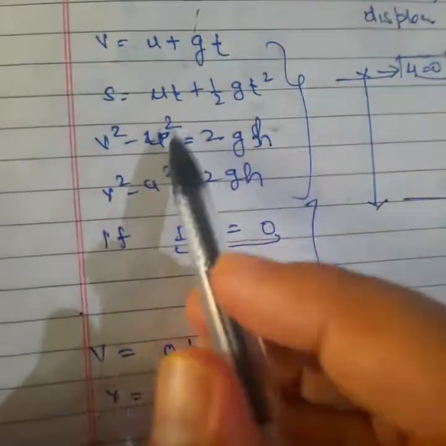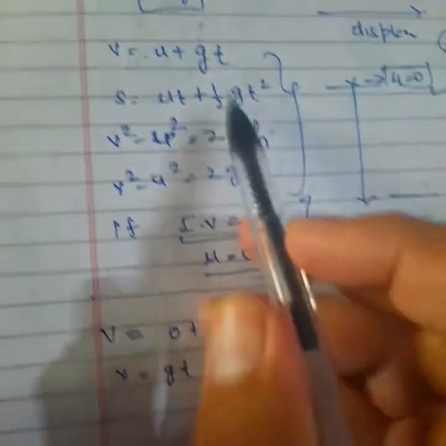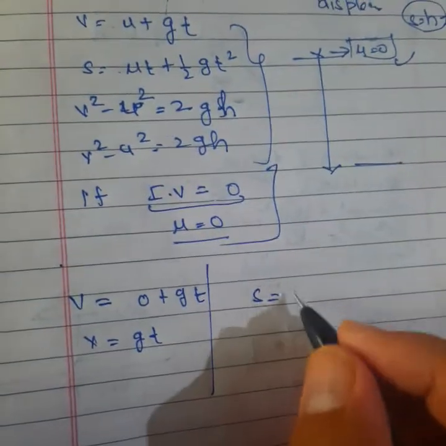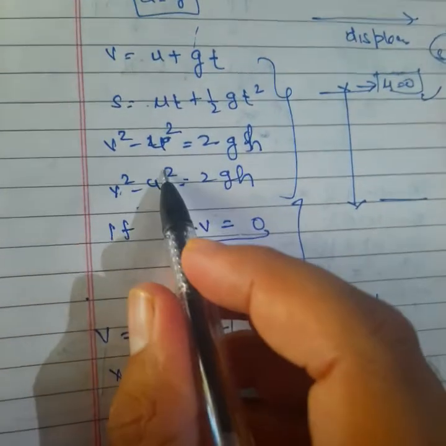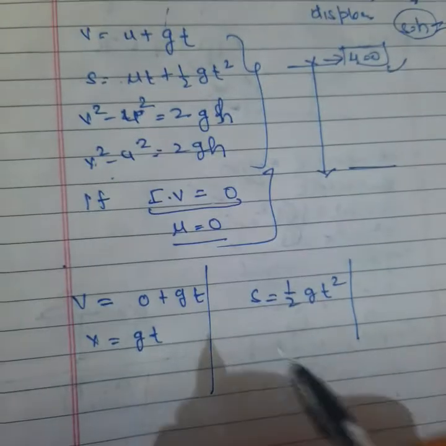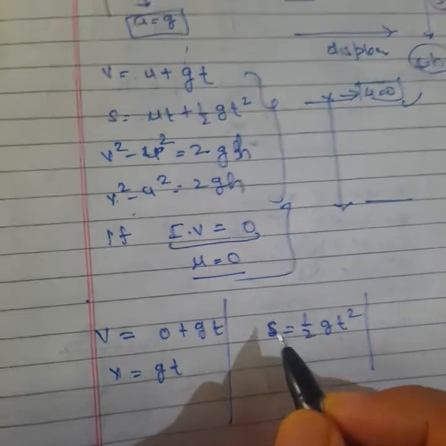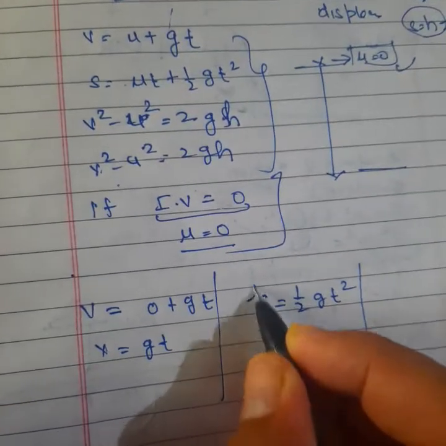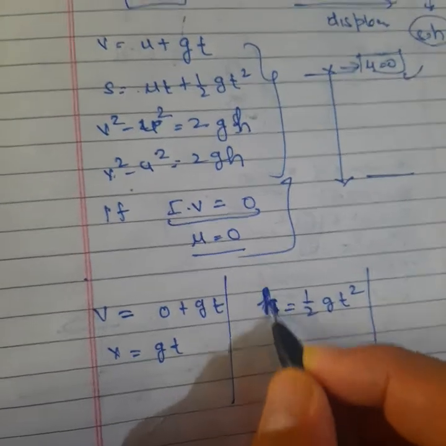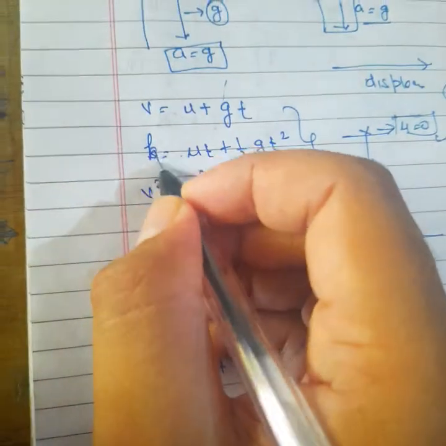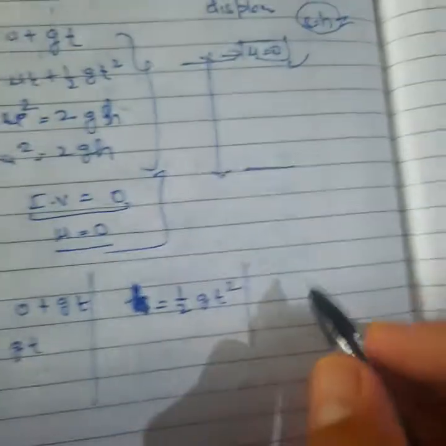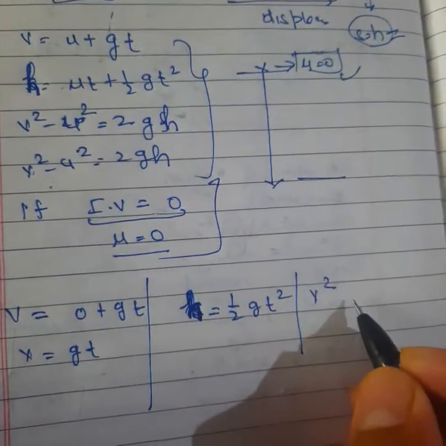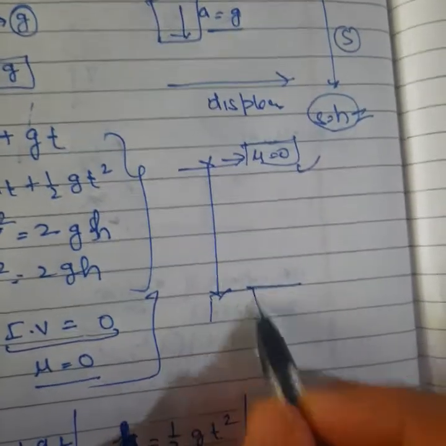Clear? Second equation, s is equal to ut plus half at, u equal to 0. Then we will get s is equal to half gt square. Third equation we can write v square minus u square. But one thing, listen students, s is displacement, but now here it is height. So we will write that as h. Clear? So this will be h also here. Now listen, half, 1 by 2 gt square. Coming to the third equation, v square, with initial velocity equal to 0, is 2gh when the object comes towards the ground surface.